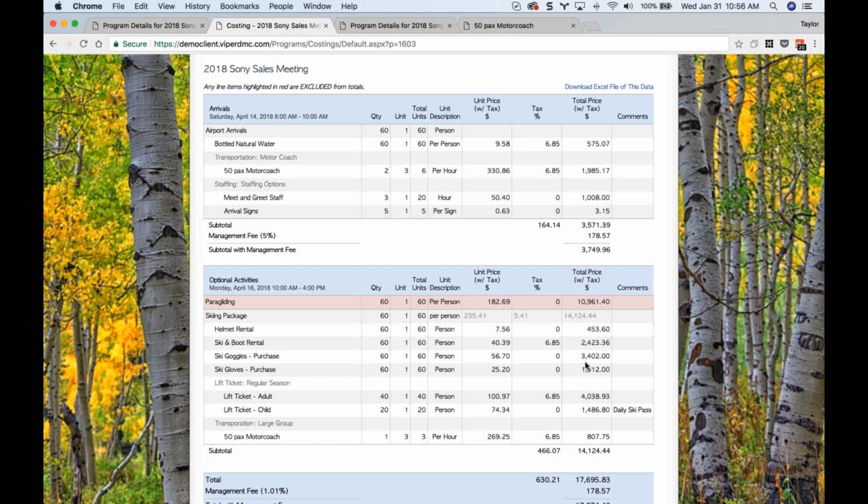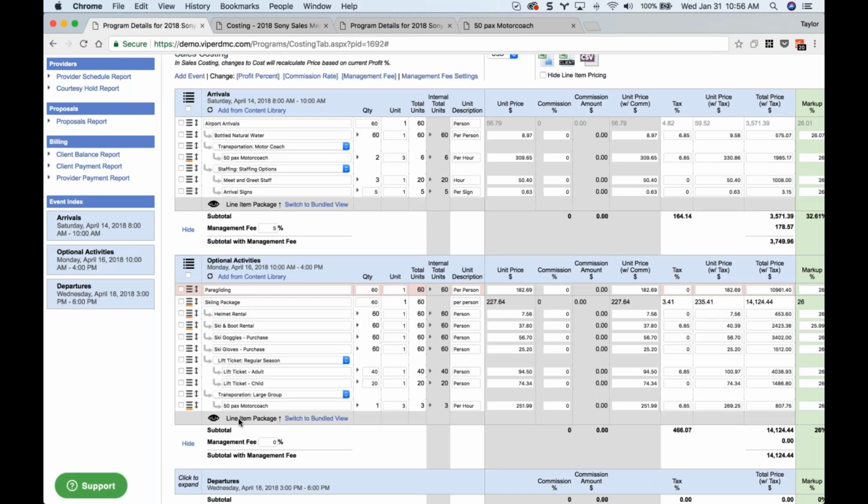Okay, so those new views allow you to be more flexible with your line item packages and price them to the client however you'd like the client to see them. So feel free to play around with that a bit. Again, it's only for line item packages, and you'll see that eye icon next to the line item package footer.